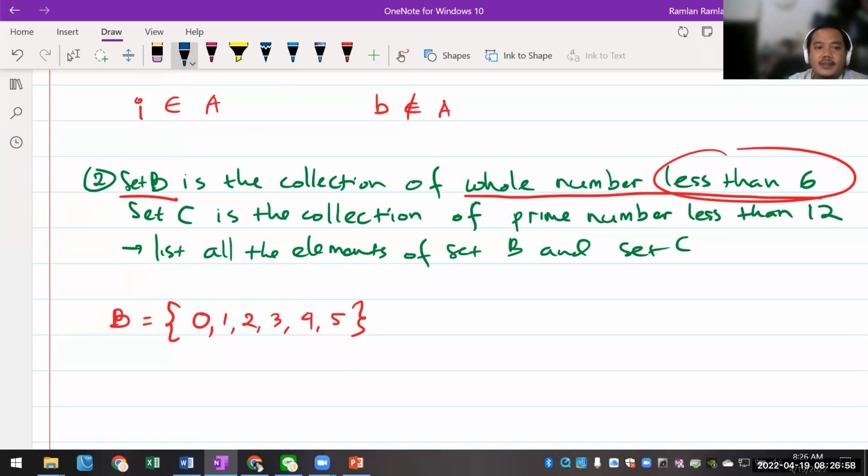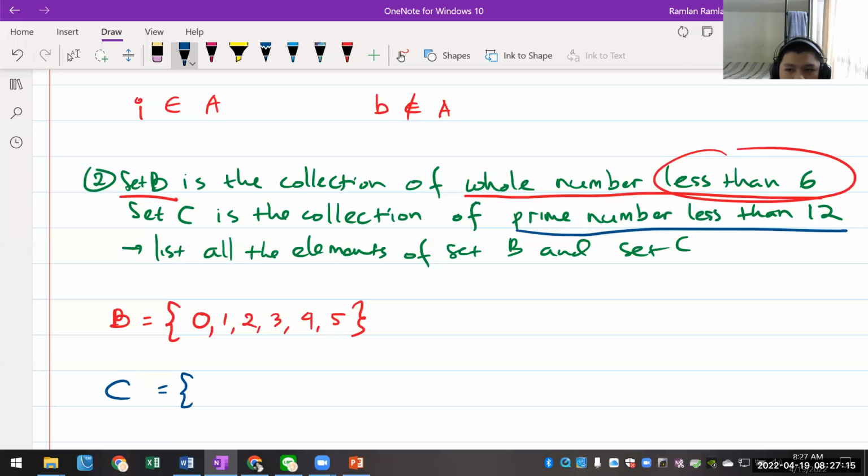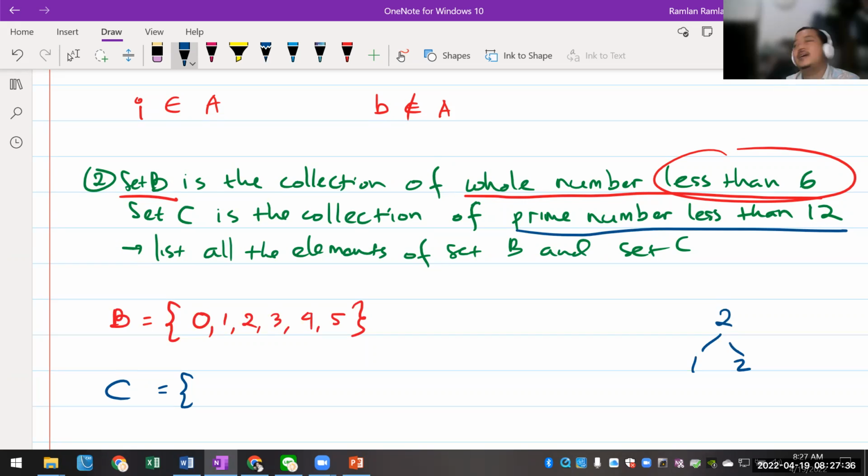Ya, karena kita ke set C. Okay, again curly bracket. I'm gonna go to Arkan this time. Okay, the set C is the collection of prime numbers less than 12. Okay, so what are the elements, Arkan? Silakan. Prime number itu yang nggak bisa di divide 2 kan, Pak? Bukan, itu odd number dong. Prime number itu yang hanya mempunyai 2 factors. Iya, saya lupa, Pak. Yang hanya mempunyai 2 faktor. Misalnya, saya kasih contoh satu ya. Nih, 2. Ini termasuk prime number. Kenapa? Karena dia hanya punya 2 faktor, yaitu 1 dan 2. Ya kan? Oke. 2 berarti masuk ya.